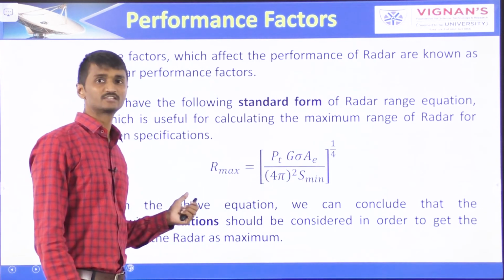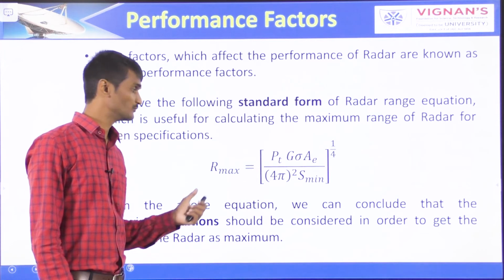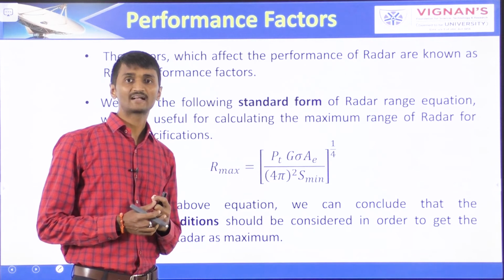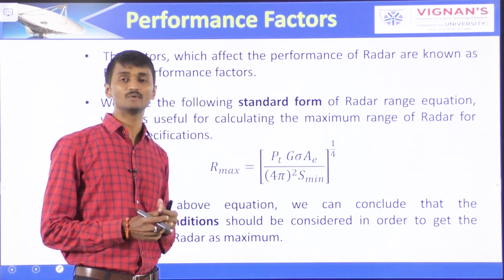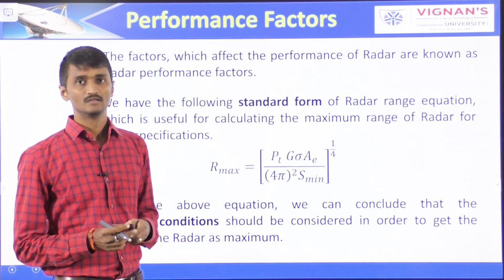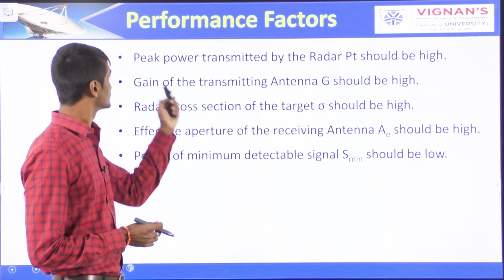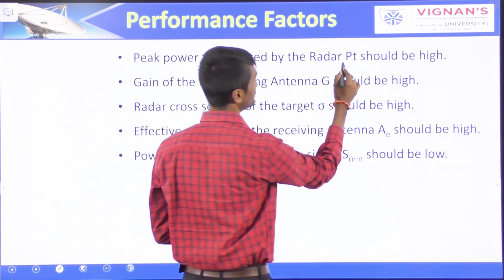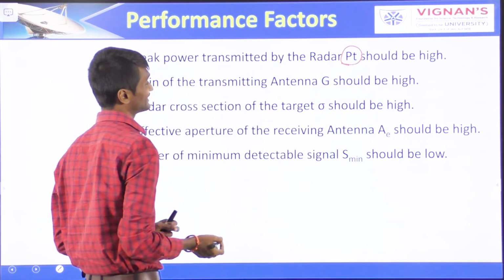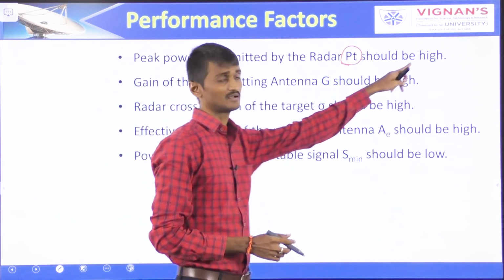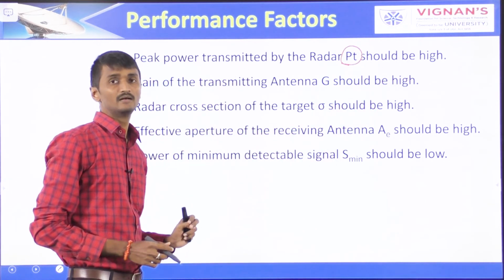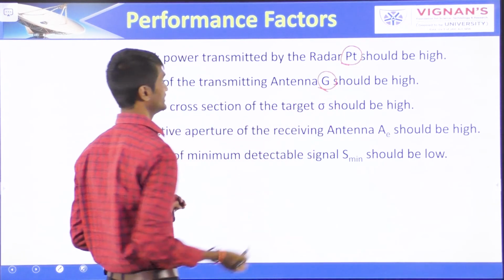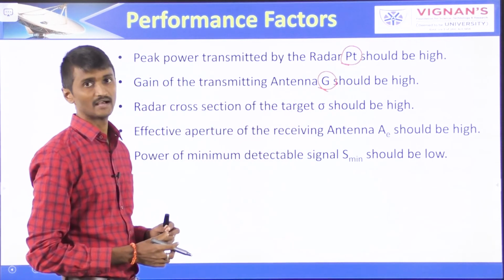From the above equation, we can conclude that the following conditions should be considered in order to get the maximum range of the radar. The peak power transmitted by the radar PT should be high. Next, the transmitting antenna gain should be high.